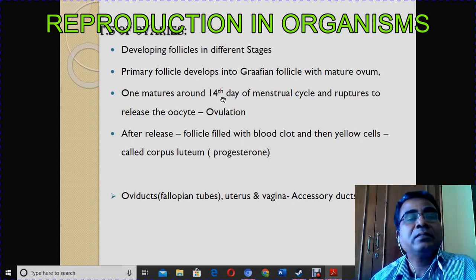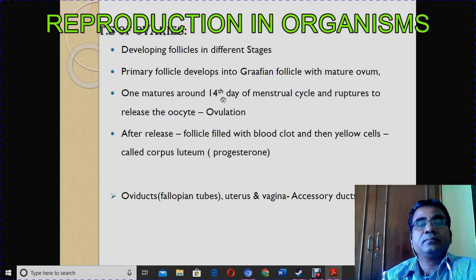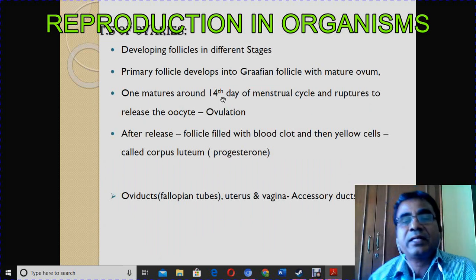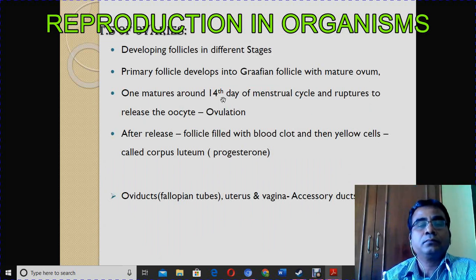And this is the transverse section of the ovary, showing developing follicles in different stages. The primary follicle develops into the Graafian follicle with a mature ovum. All these things I said already.